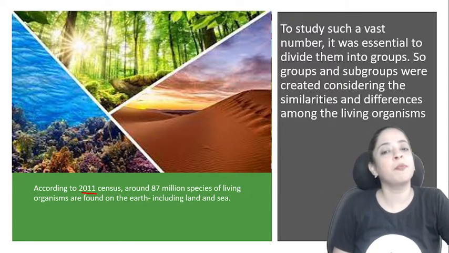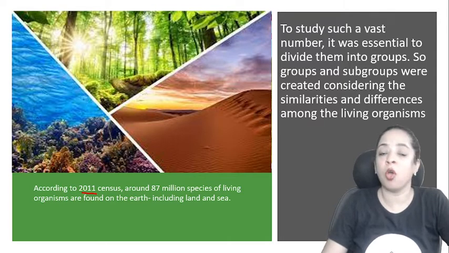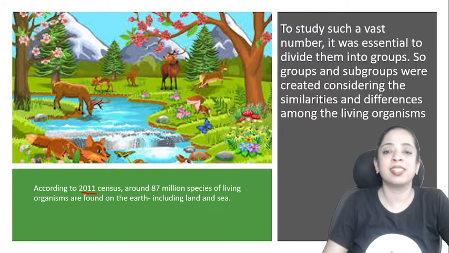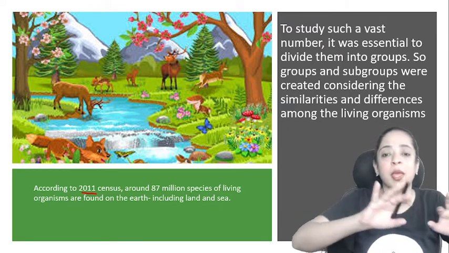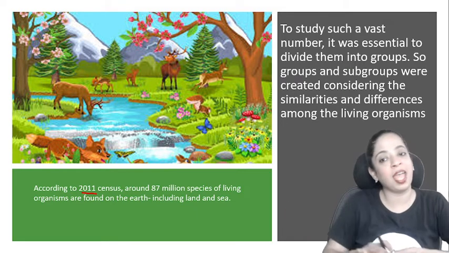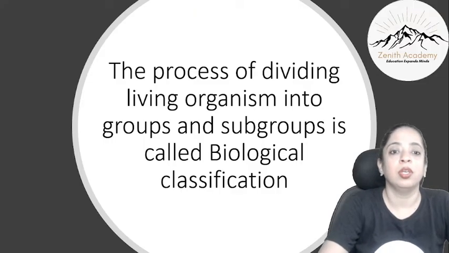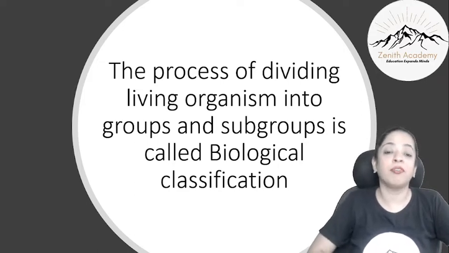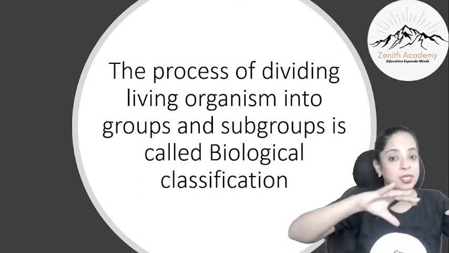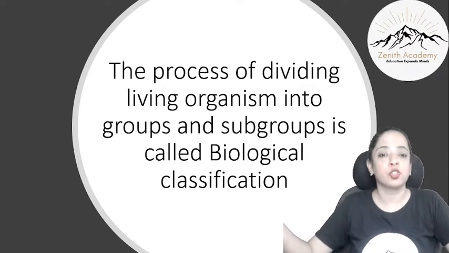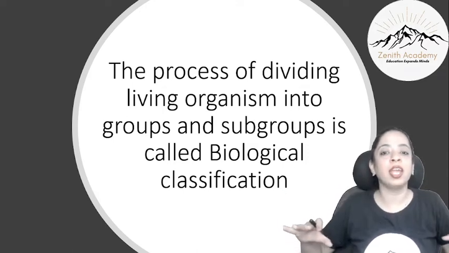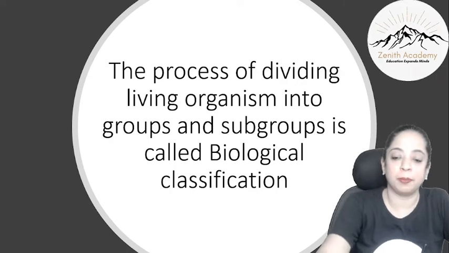Groups and subgroups were created considering the similarities and differences among the living organisms. By studying the characteristics of different organisms, we will separate them according to their similarities and differences. This process of dividing living organisms into groups and then subgroups is called biological classification, because we have a large number of species, so we have to divide them so that we can study them properly.